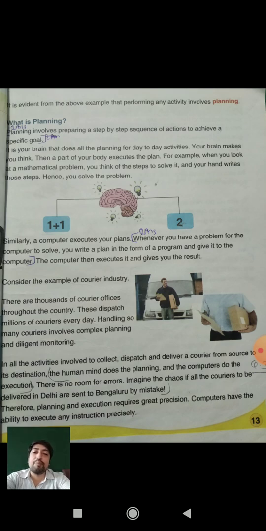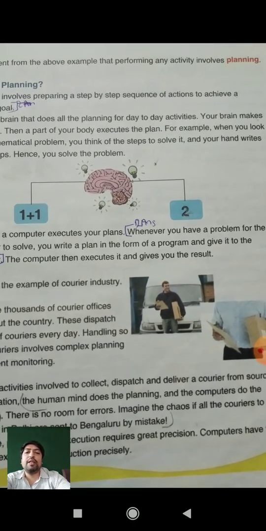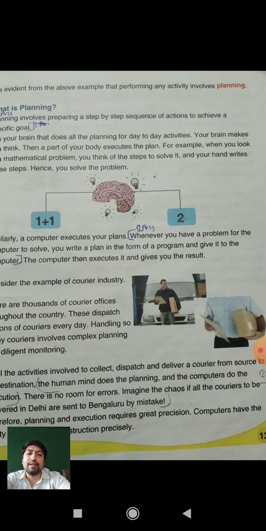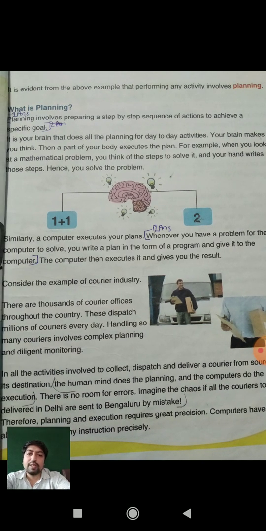Consider the example of the courier industry. In the courier industry there can be different operations. We can see it very clearly in our textbook page. There are thousands of courier offices throughout the country. In our country there are thousands of courier offices.